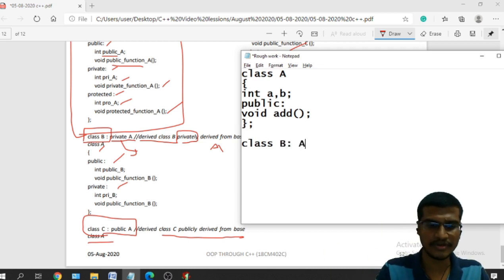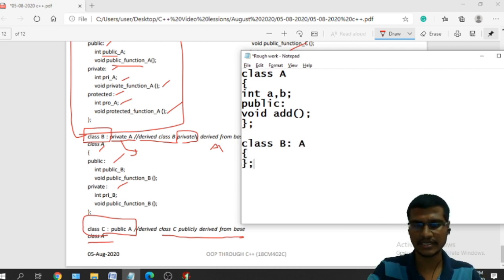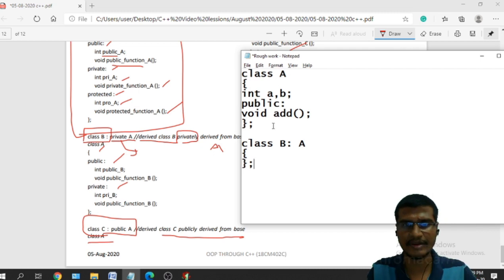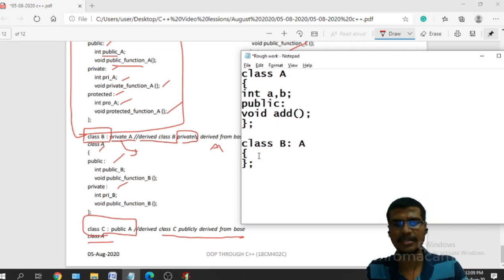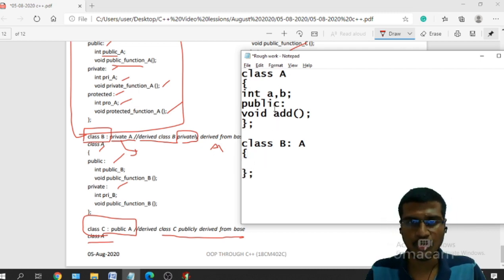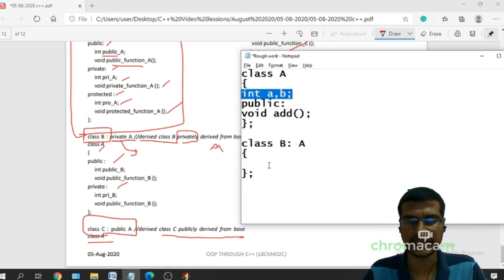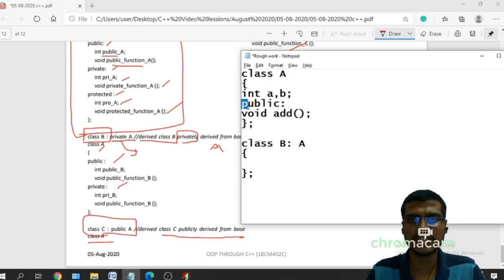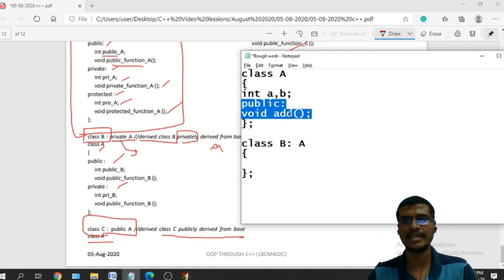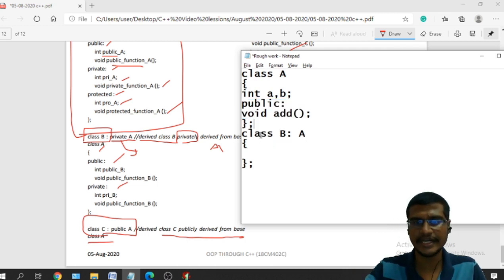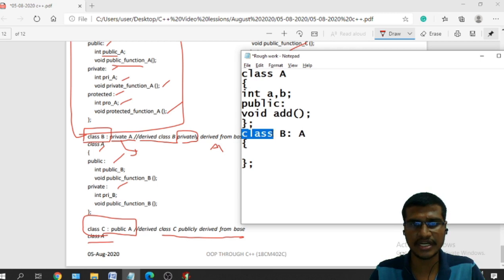Base class A. This is the syntax for this. All these private members and public members will come into the base class, but private data cannot be inherited into the derived class. That we will see in the visibility modes in the next class. Only the public and protected members can be inherited into the derived class. So what is the syntax for the derived class?